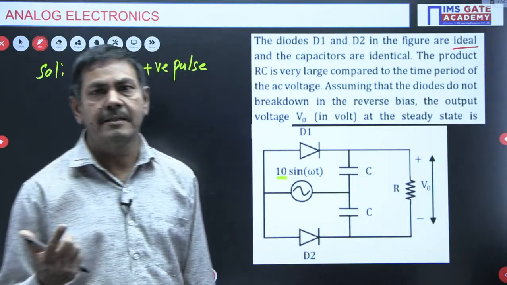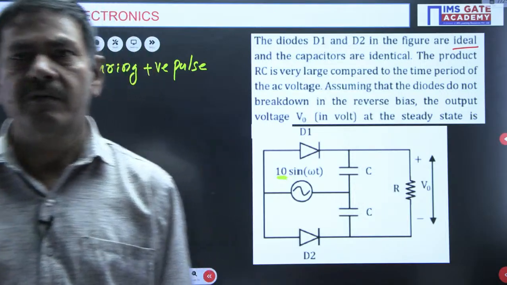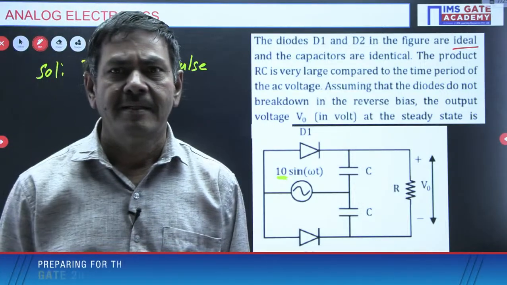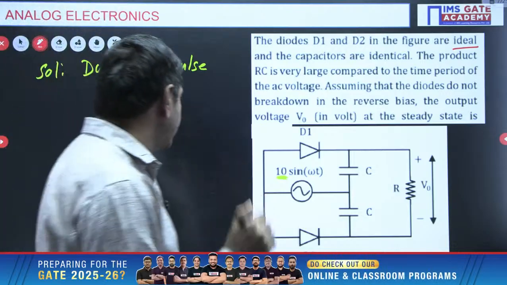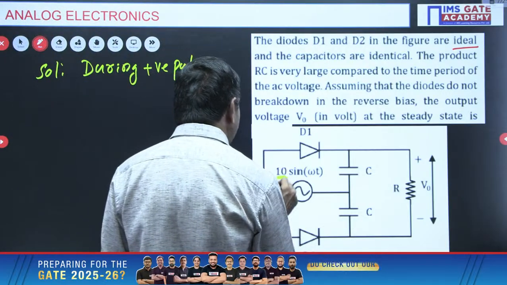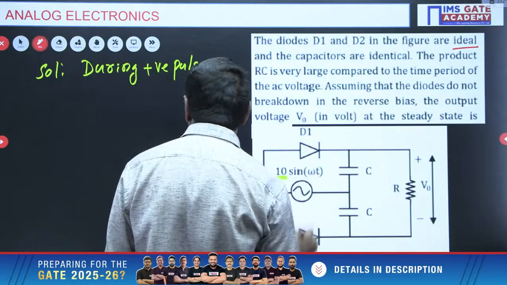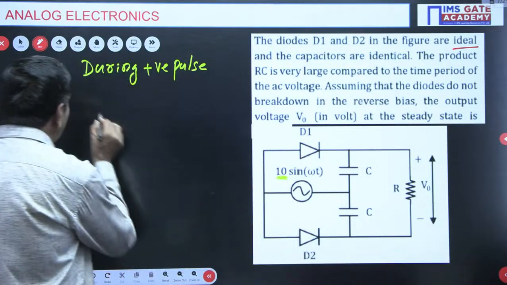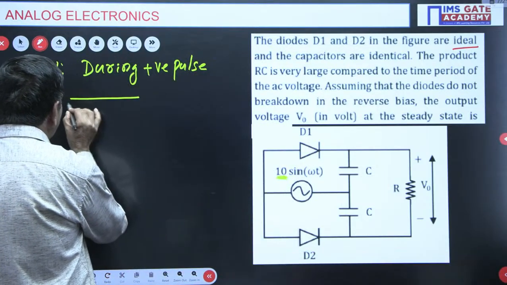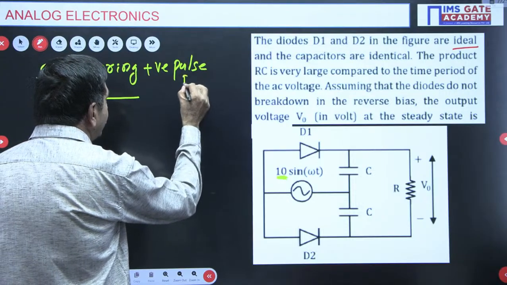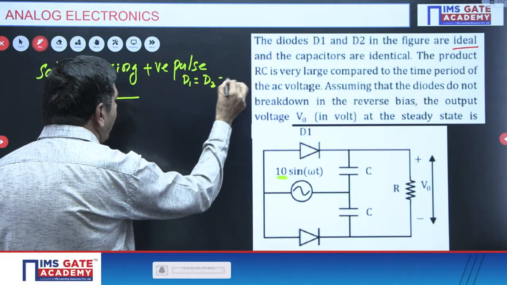Abhishek, Rikhi, can you give the answer? Yes, both are on, very good, excellent, because this side 10 voltage, this side 10 voltage, both diodes are on. If both diodes are on, what is going to happen?